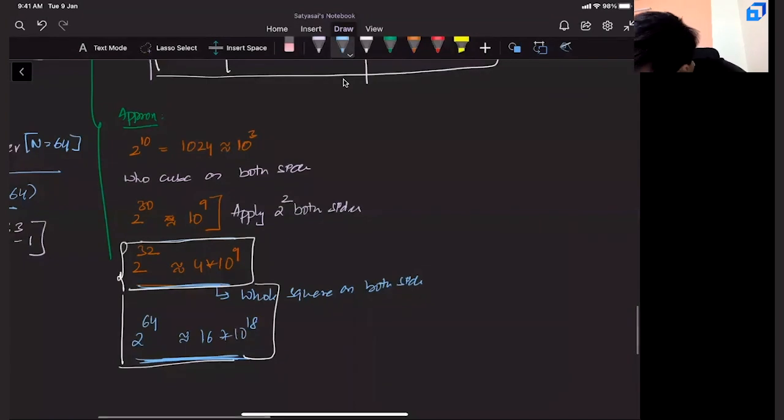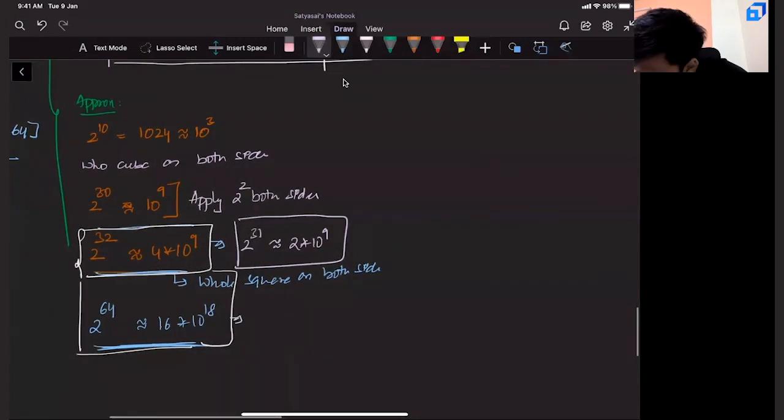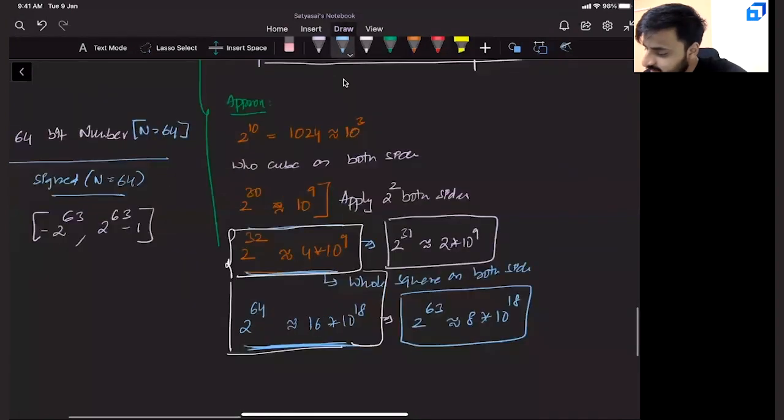If you divide by 2 on both sides, then 2 power 31 is approximately 2 into 10 power 9. If you divide this by 2 on both sides again, this becomes 2 power 63, approximately the same as 8 into 10 power 18. That's it.